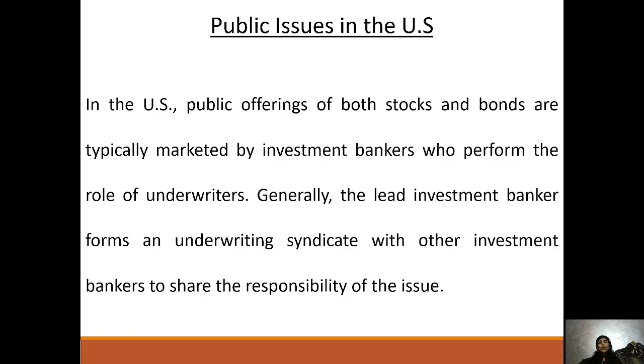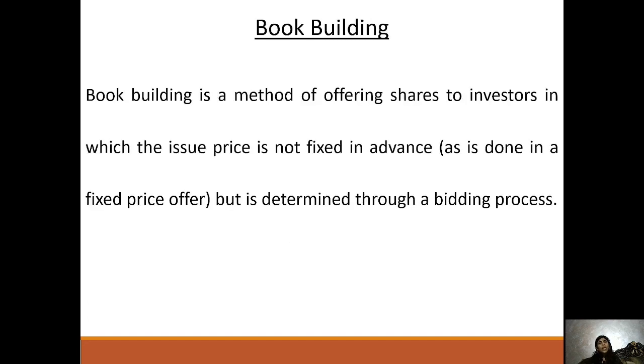So public issue in the US, how is it happening? In the US, public offerings of both stock and bonds are typically marketed by investment bankers who perform the role of underwriters. Generally, the lead investment banker forms an underwriting syndicate with other investment bankers to share the responsibility of the issue.